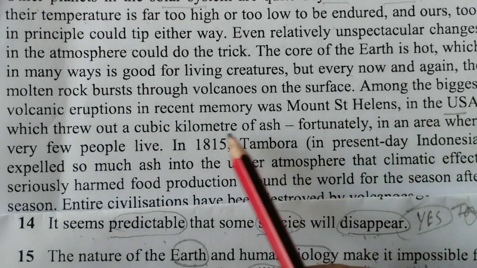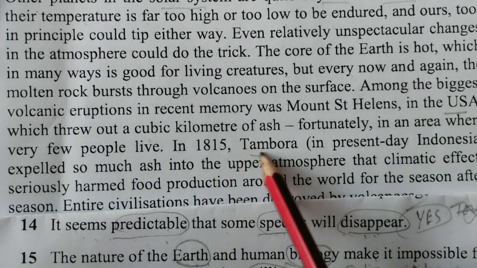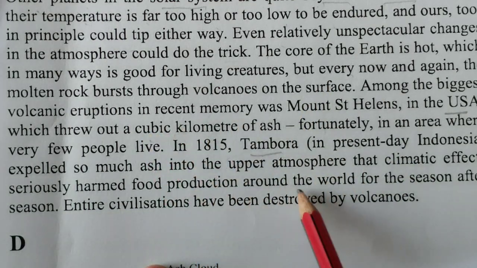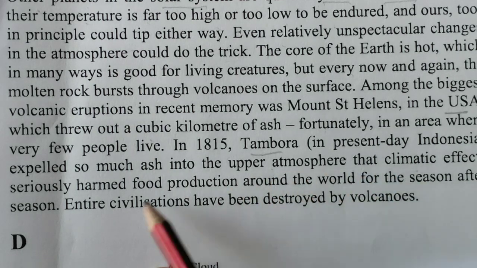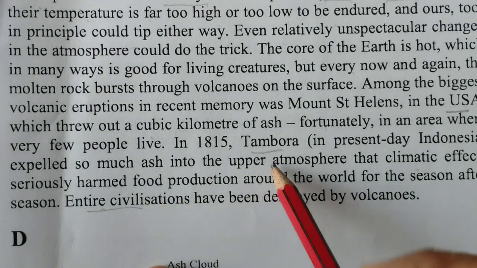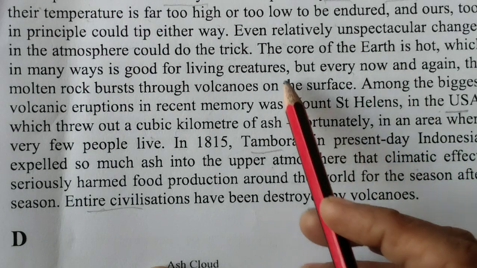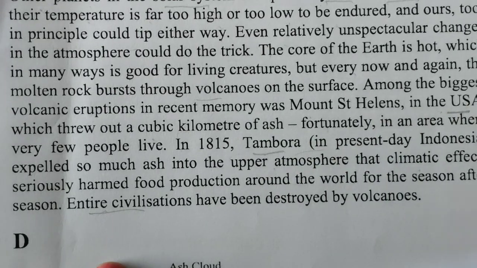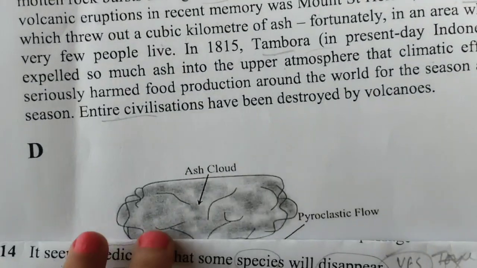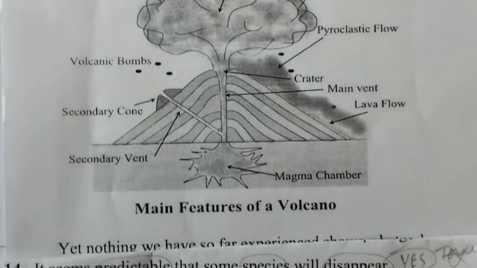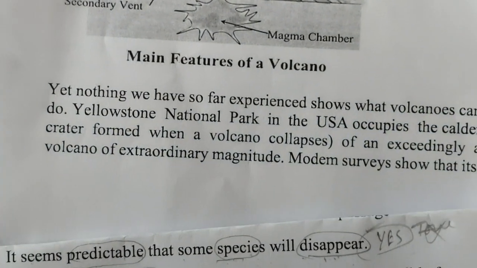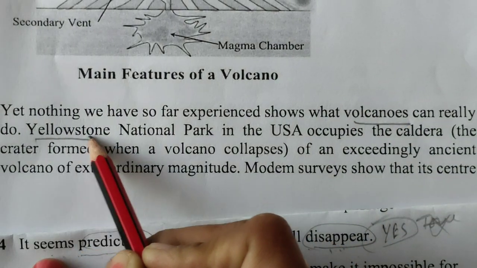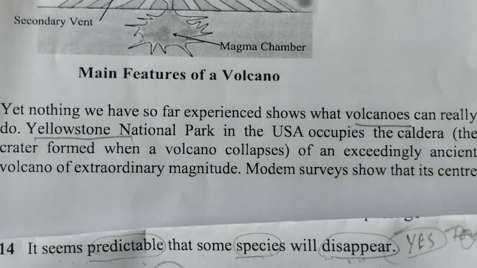Yellow, yes, it is. USA is there. Yellowstone. Yellowstone is not here. Climatic effects, civilization, USA is there. Volcanoes is here. Okay, Yellowstone I can't see over here. See next paragraph, we will just go to the next paragraph. See this, they have made it volcano also. So volcanoes here, Yellowstone is here. Now the location is here. Now let's find it.